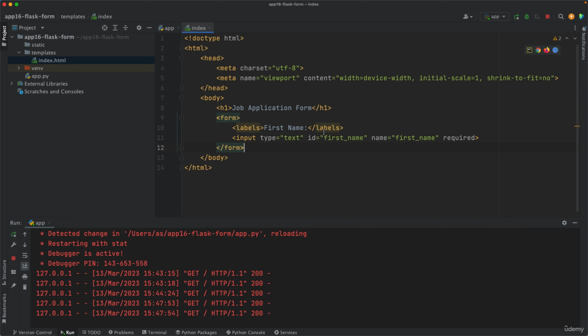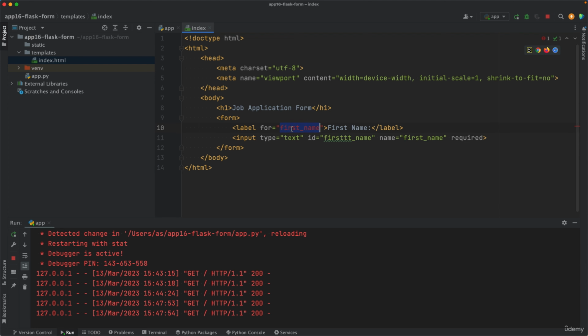Also, we have some highlighting here in the labels. Unknown HTML tag labels. So this is actually label, not labels. And you also want to add here for equal to first name, and this refers to the ID. So if you change the ID to something else, for example that, this will be highlighted in red, saying invalid ID reference.